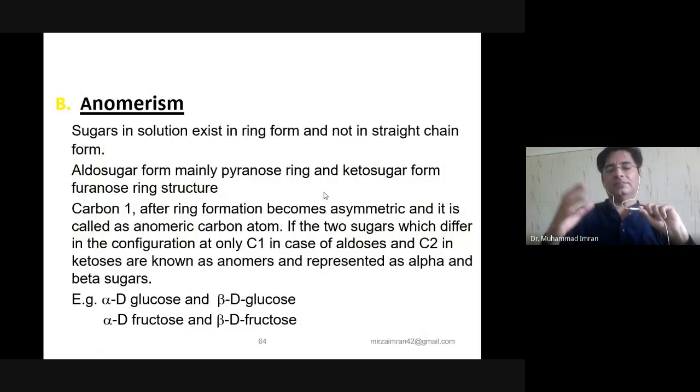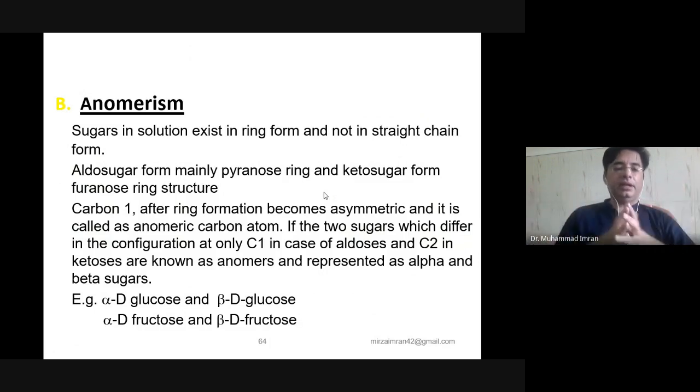Then anomerism: if monosaccharides have the same molecular formula but differ by the position of H or OH on the anomeric carbon, they are known as anomers, and the phenomenon is known as anomerism. In aldehydes, the first carbon is the anomeric carbon, and in ketones, the second carbon is the anomeric carbon.